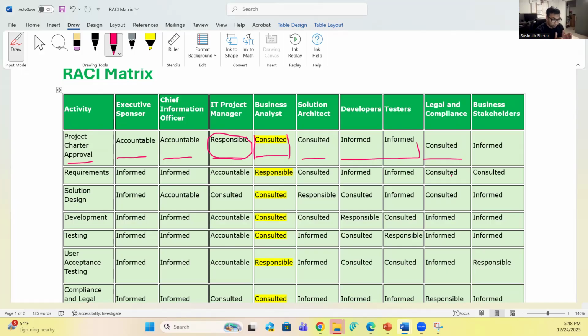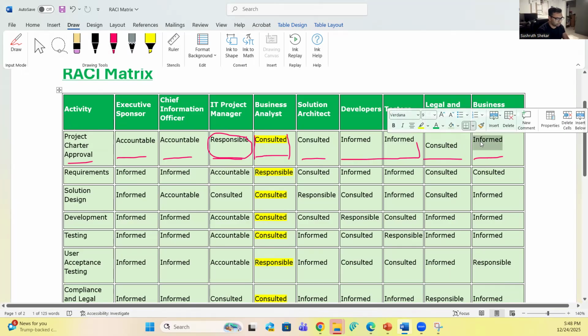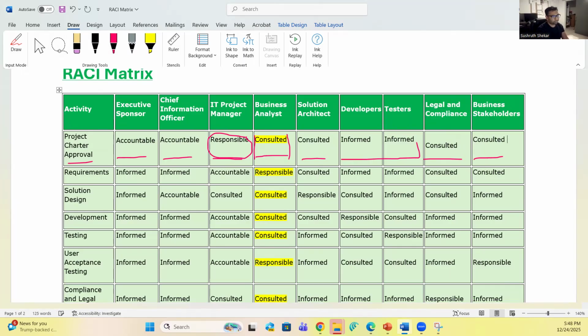So based on the inputs that we get from consulting legal, the in-scope items will be modified. We might add some more points, or we might take some points out of in-scope items. So that's how they are consulted. And business stakeholders are informed, hey, the project charter is approved. And again, even here, the business stakeholders are also consulted, I would say. Because when it comes to figuring out the in-scope items, you have to consult with the business stakeholders.